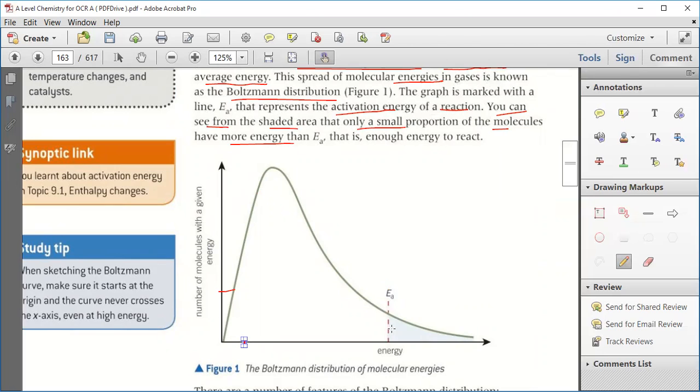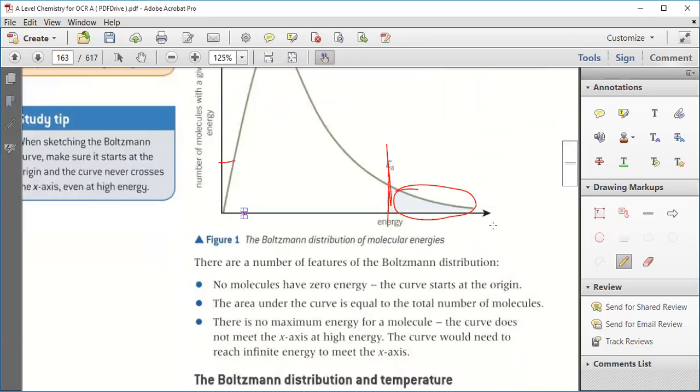Only a very small portion of particles have enough energy to react. So only this small portion of the particles have sufficient energy so that they do react. Clear?